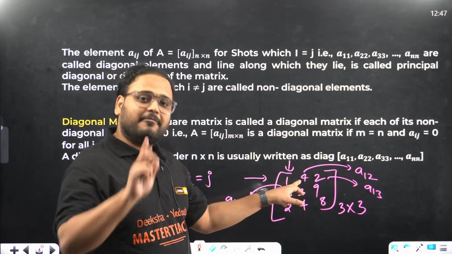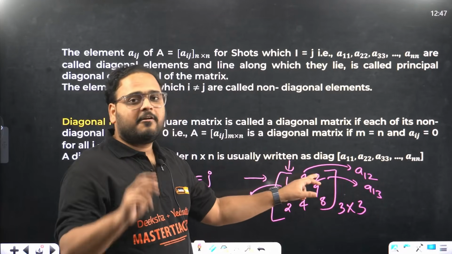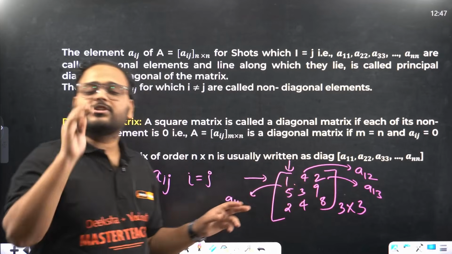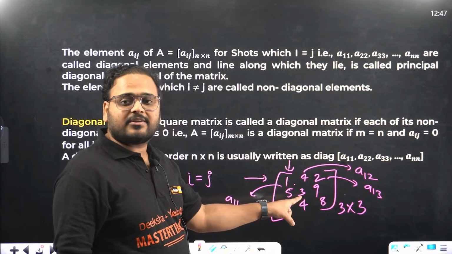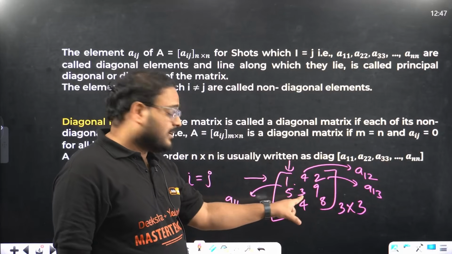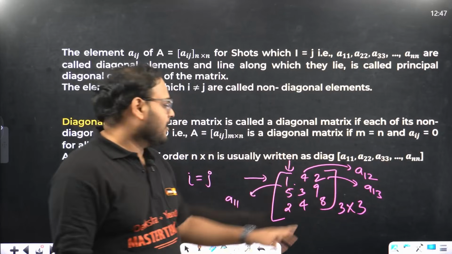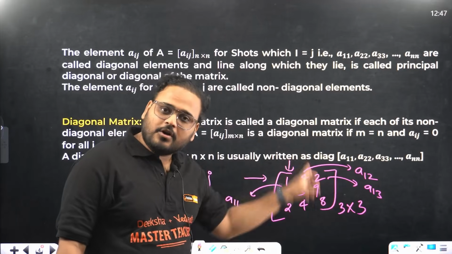This element, first row, second column. This element, first row, third column. Even if you're watching me later, recorded, please repeat after me. What is the address of this particular element? Second row, second column. Correct. What about this one? Third row, third column.